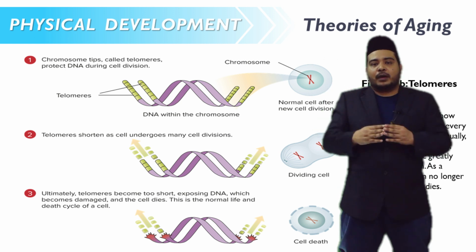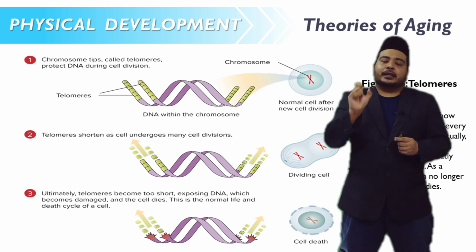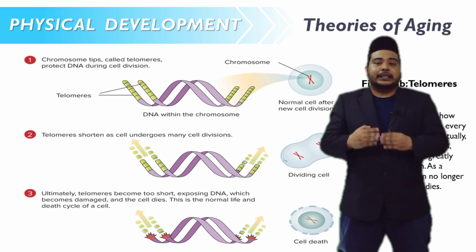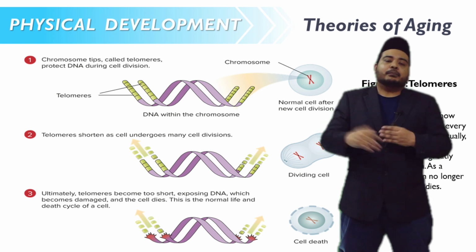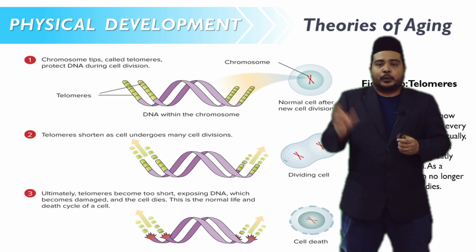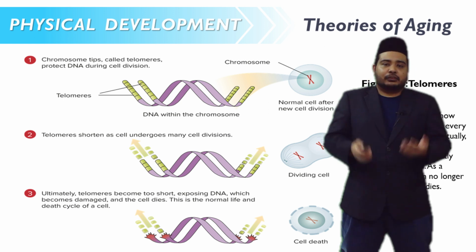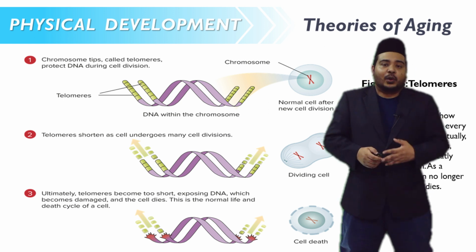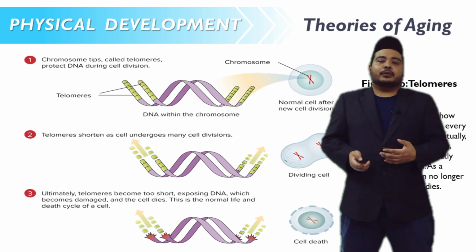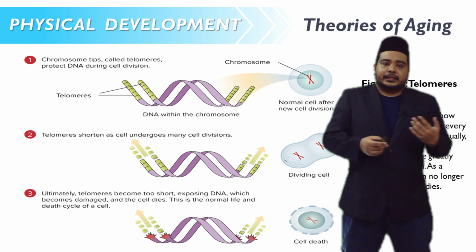Each time our cells divide, the telomeres shorten, so there is a limited number of times a cell can divide. The more it divides, the shorter it gets. When the telomeres are no longer available, the cells can no longer divide. In other words, we can no longer recover from our injuries or from any cell damage.